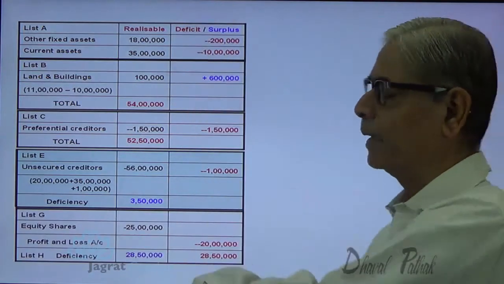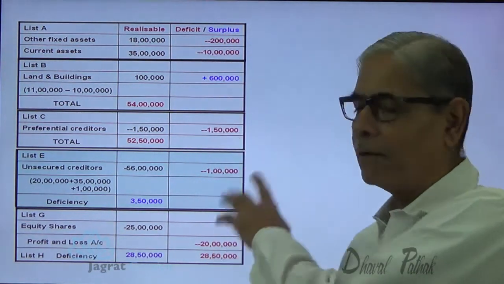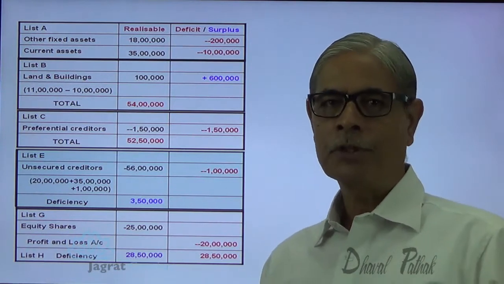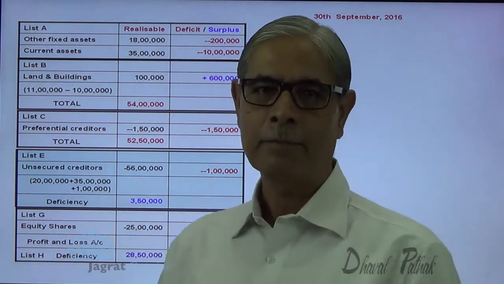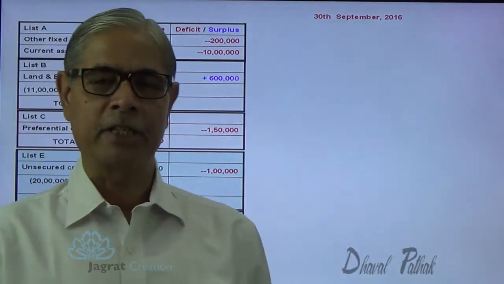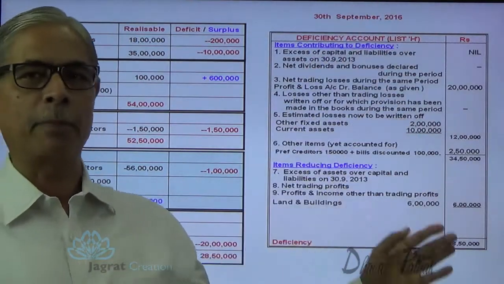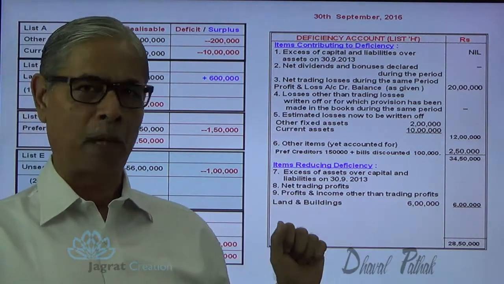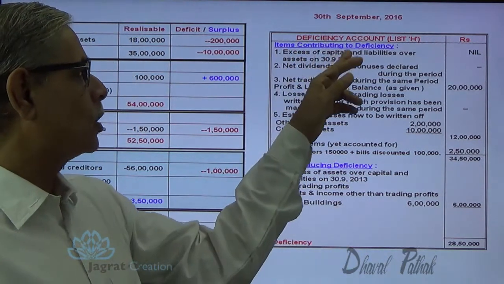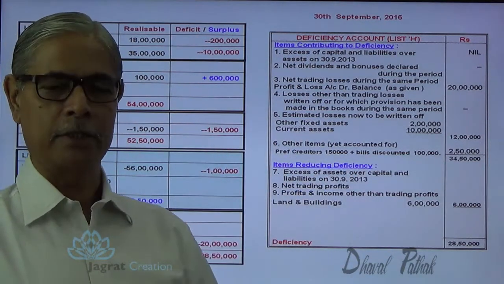This is what I have explained to you from the sum. On the basis of this, I want to prepare the deficiency account. The liquidation started, as you know, on 30th September 2016. Now the layout of the deficiency account which I intend to explain to you is this one. This is the layout of the deficiency account. Deficiency account is bifurcated into two parts: items contributing to deficiency and items reducing the deficiency.